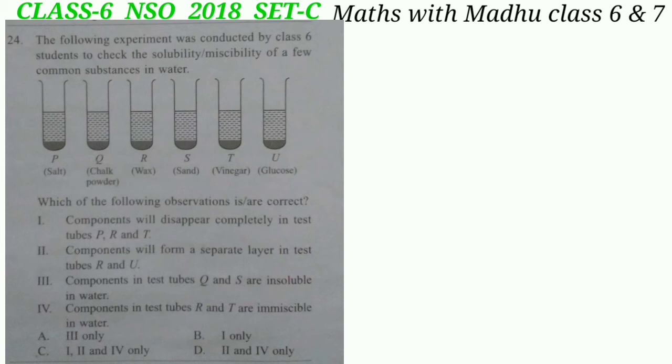Then 2i. Components will form a separate layer in test tubes R and U. This is also the incorrect statement. 3i. Components in test tube Q and R are insoluble in water. This is the correct statement. Chalk powder, wax and sand are insoluble in water. IV. Components in test tube R and T are immiscible in water. This is also the incorrect statement. Vinegar is an immiscible liquid. So our correct answer will be option A.